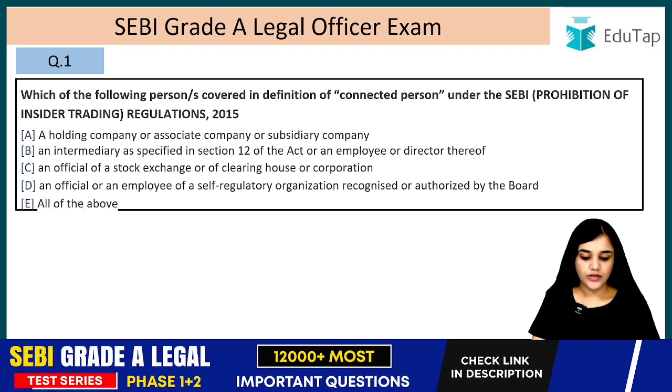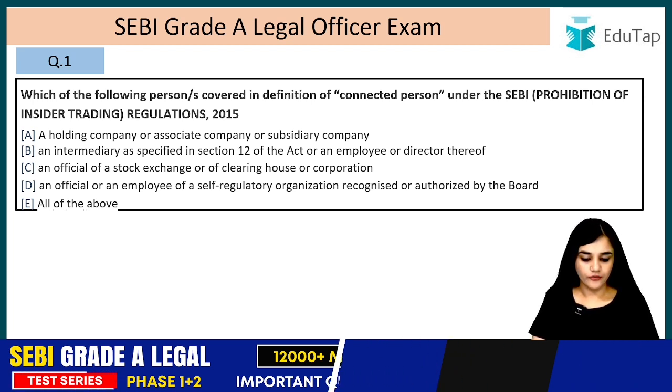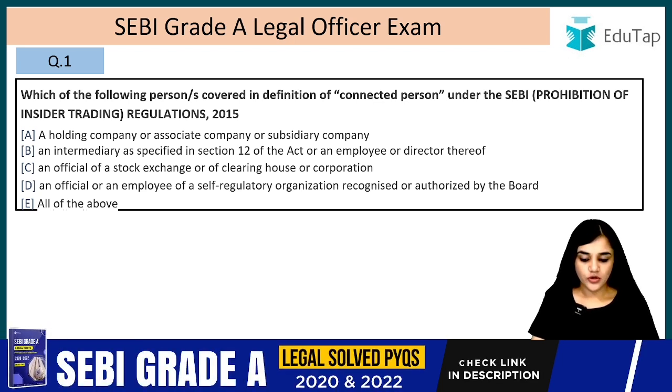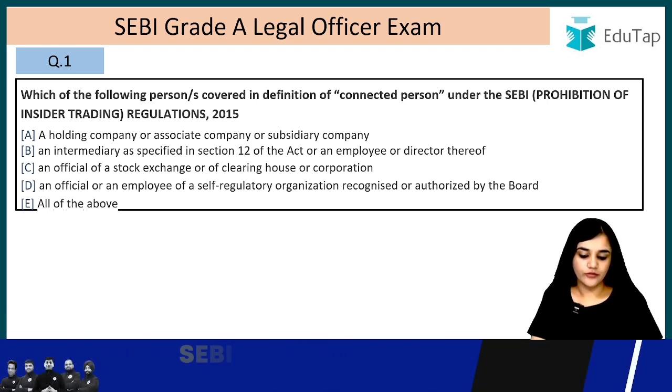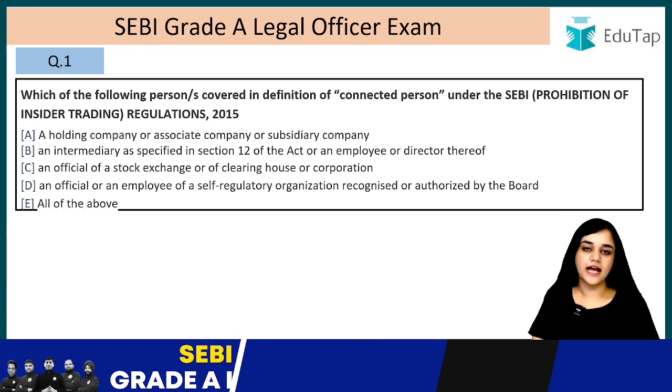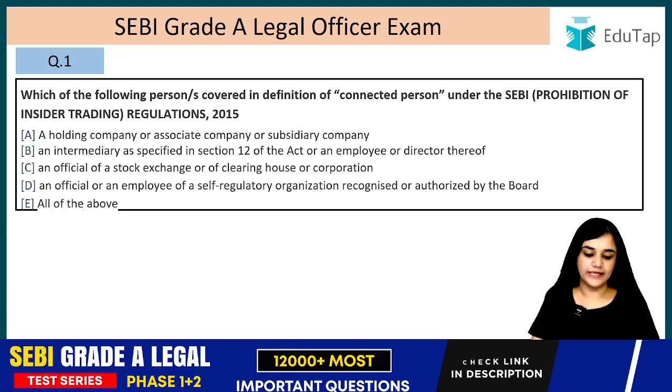A holding company or associate company or a subsidiary company, an intermediary as specified in section 12 of the Act, or an employee or a director thereof, an official of a stock exchange or of a clearing house or corporation, an official or an employee of a self-regulatory organization recognized or authorized by the board, or all of the above. The answer is all of the above. All of these have been covered in the definition of connected person.